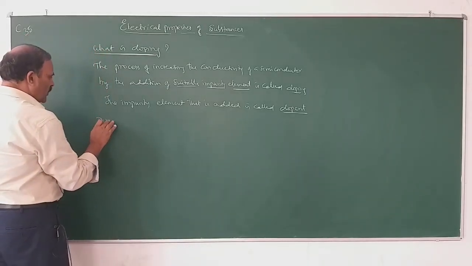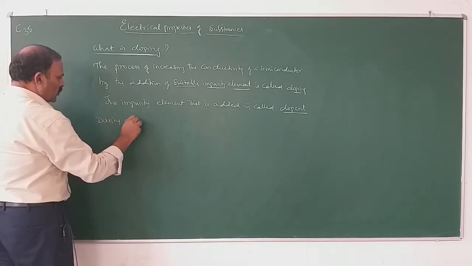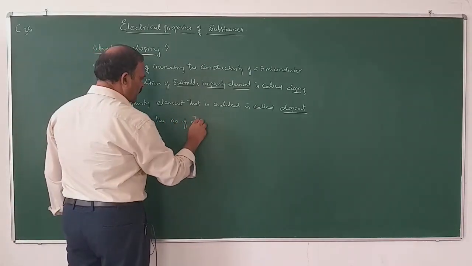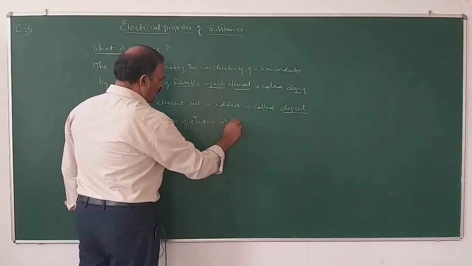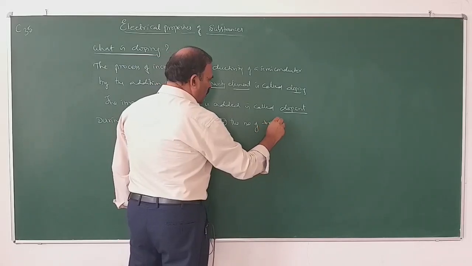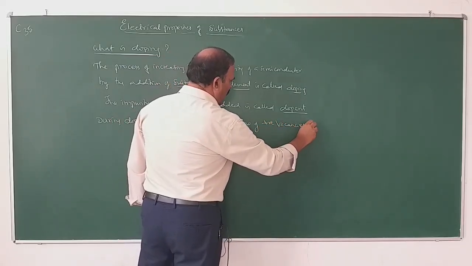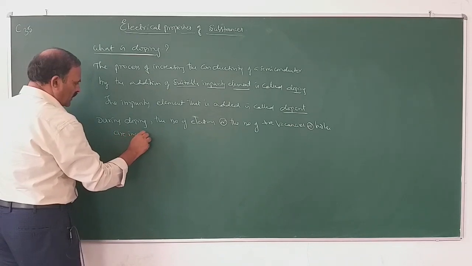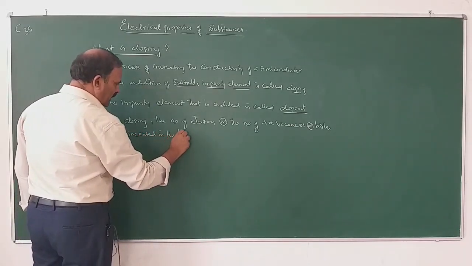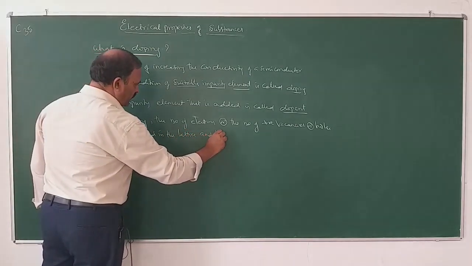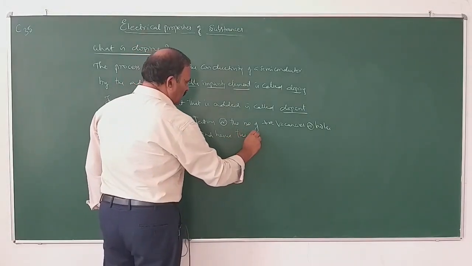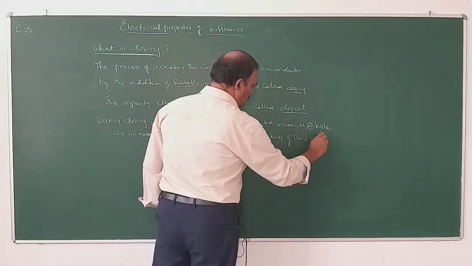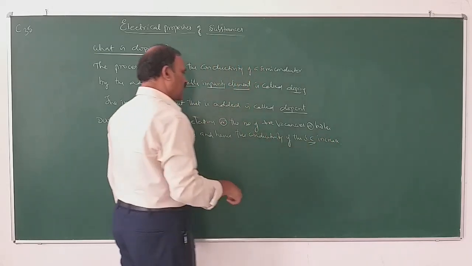Next, during doping, the number of electrons or the number of positive vacancies or holes are increased in the lattice, and hence the conductivity of the semiconductor increases.